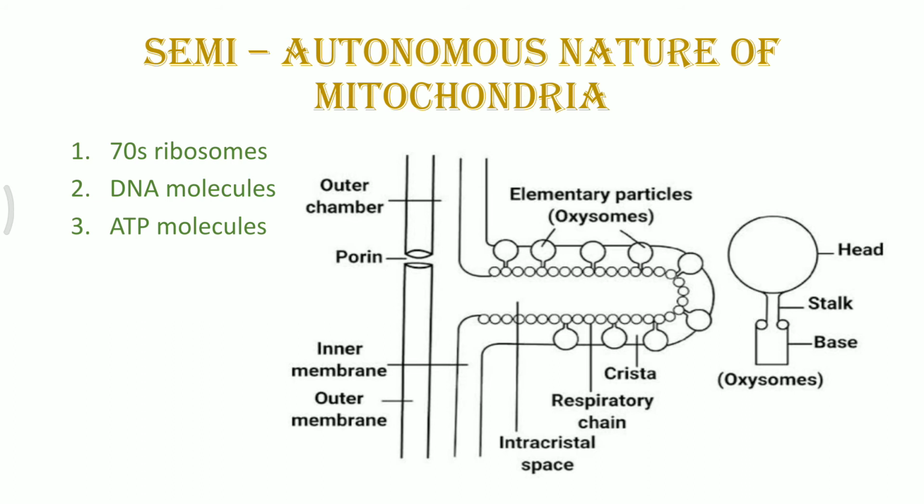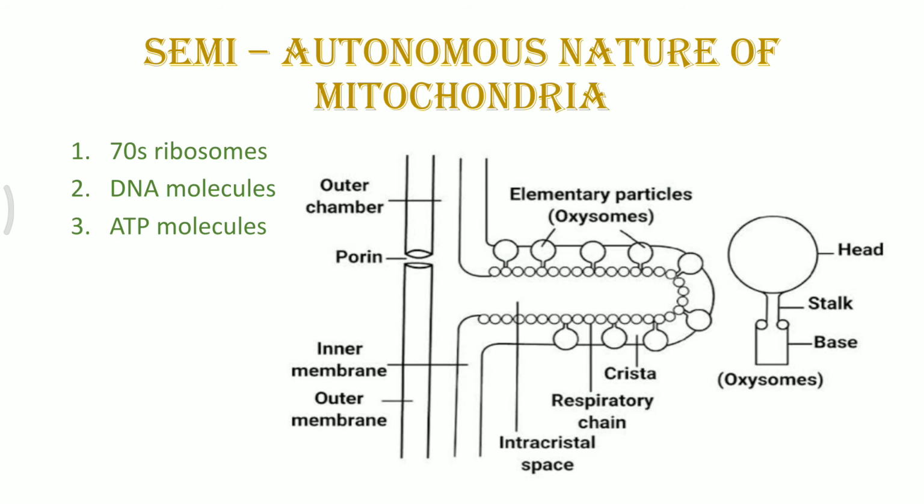So the mitochondria can form some of the required proteins, and is at times dependent on the nuclear DNA and cytoplasmic ribosomes for some other activities. So that's why it is said to be semi-autonomous. It is not completely autonomous but semi-autonomous, because at times it requires the help of the nucleus for its proper functioning.